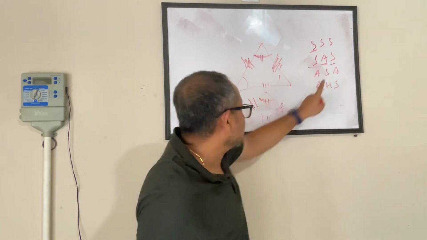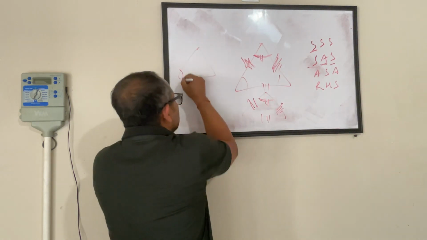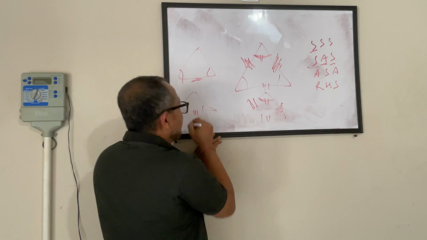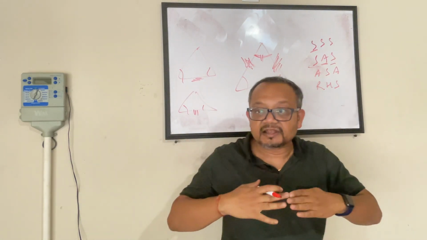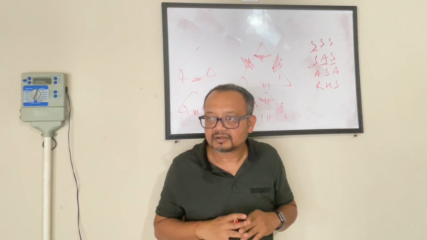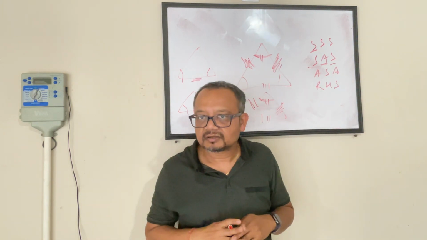Similarly, ASA stands for two angles and the side between them. Two angles and the side between them. If they are matching, then the triangles will be congruent. That also we have proved. Go through it.